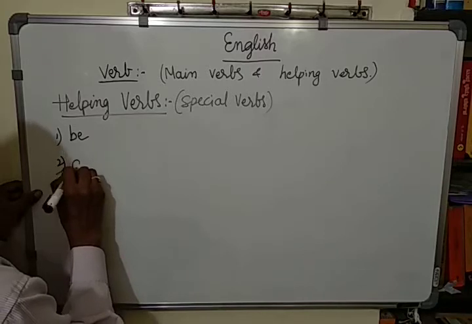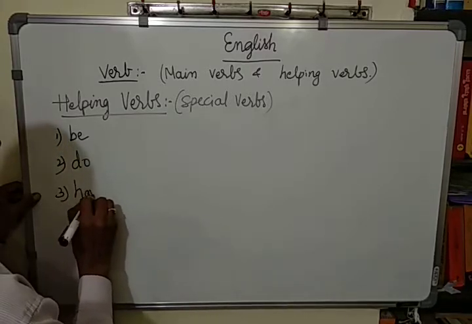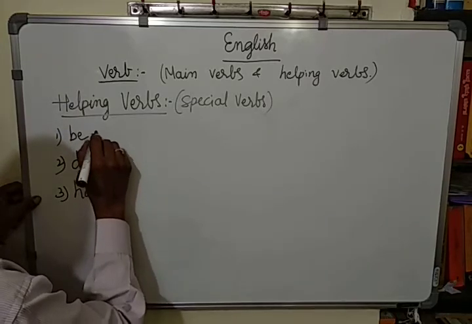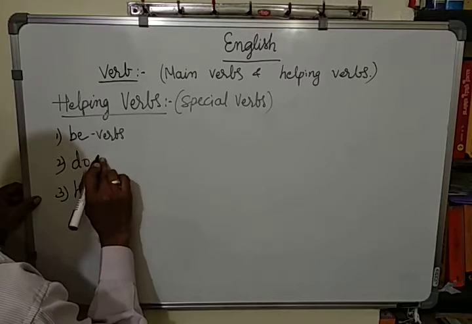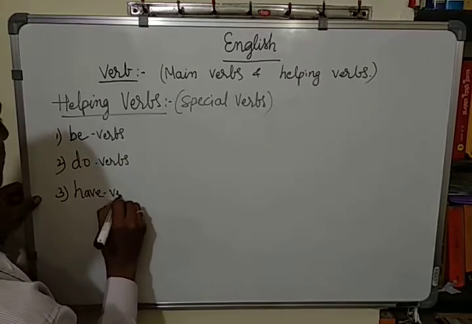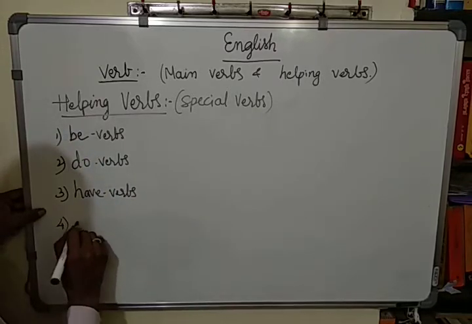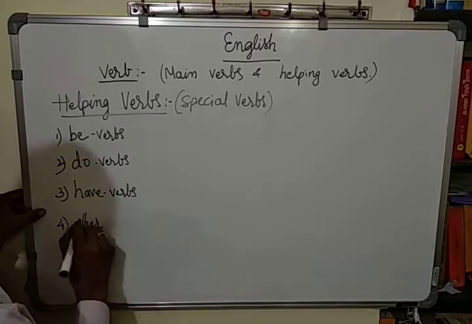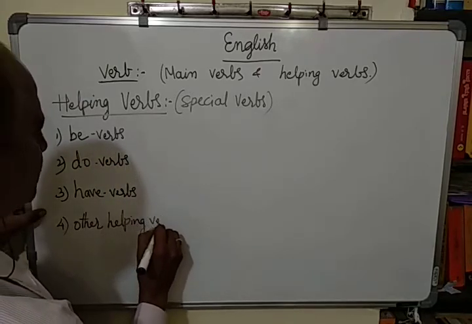Secondly, do verbs. Thirdly, have verbs. Be verbs, do verbs, have verbs. Fourthly, other helping verbs.